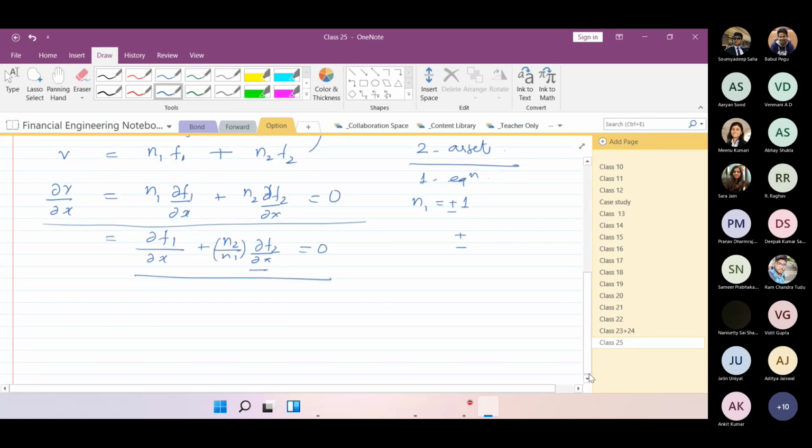Correct. So there is one thing which you need to understand, that with the two assets, I'm being able to hedge one variable or one risk factor. Why?